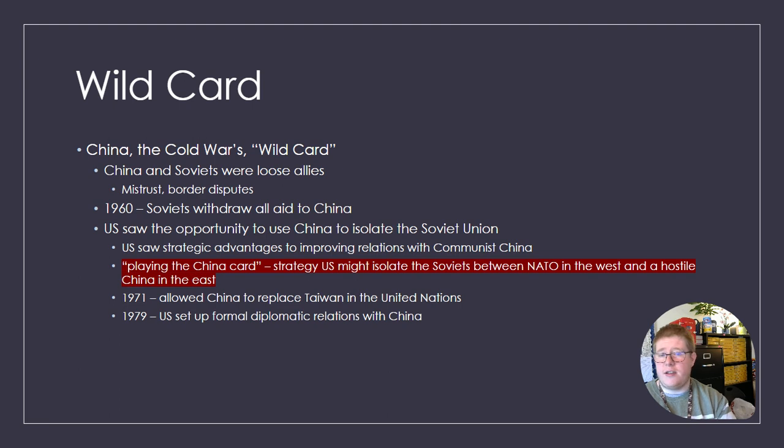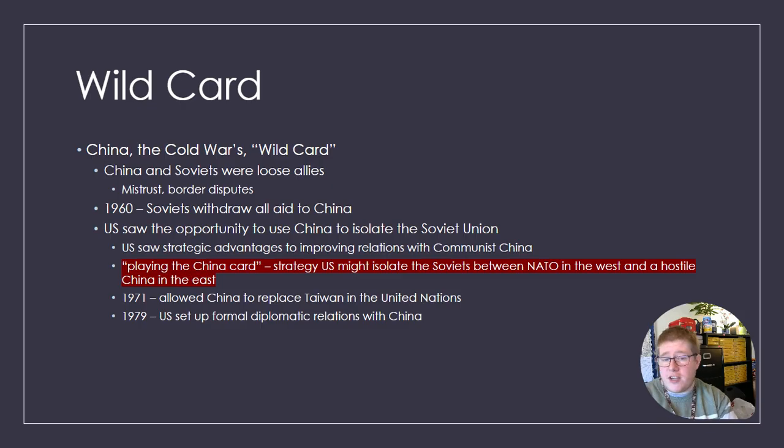So China is really the Cold War's wild card. The Chinese and the Soviets were loose allies. The only thing that really connected them was that they were both communist. There was a lot of mistrust between the two and a few border disputes. By 1960, the Soviets withdraw all aid from China. As a result, the US sees this as an opportunity to use China to further isolate the Soviet Union.